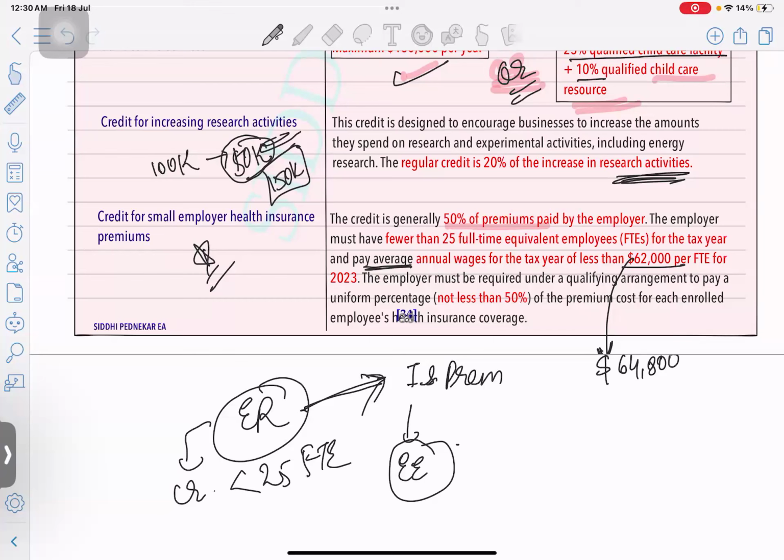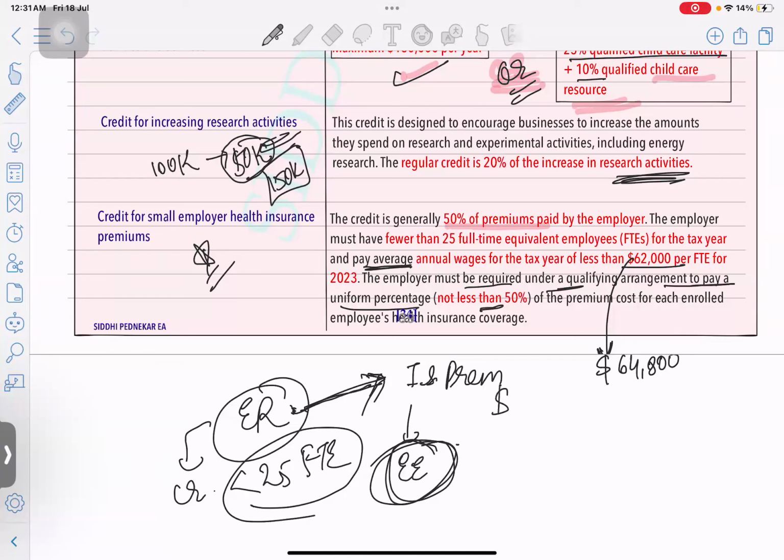Up to that much amount if the employee is going to receive, plus the employer has hired only up to 25 full-time employees, the employer must be required under a qualifying arrangement to pay a uniform percentage, means which should not be less than 50%, means he is paying for the insurance premium for the employees, which should not be less than 50% of the total cost, at least 50% of the premium cost.